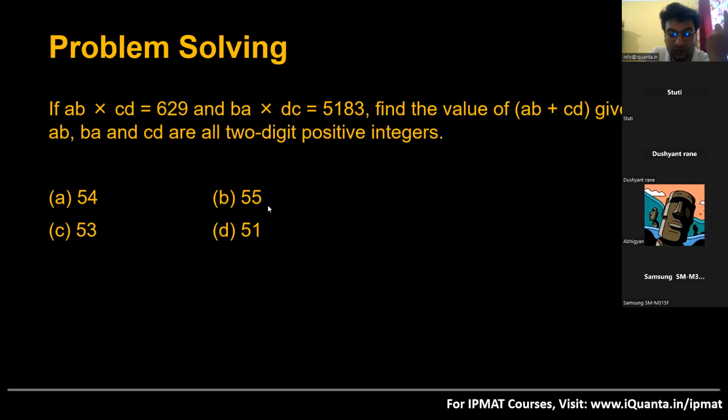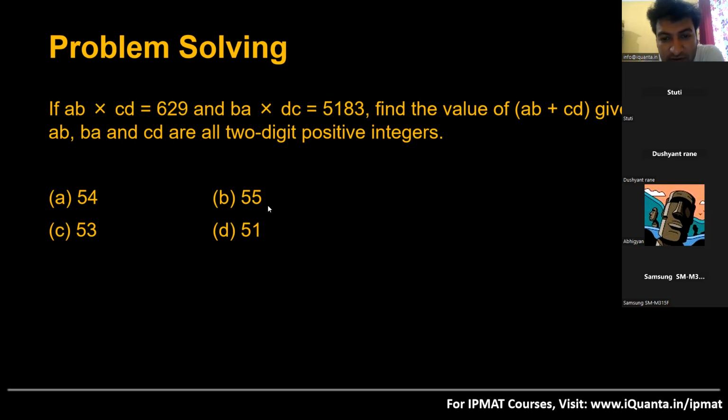What if there is another even number in the options? If there is another even number in the options, then I'll have to individually find out the value of A, B, C, D. Then this question is going to take a lot of time. It is better that we leave this question. Because, Aishwarya, you will have to individually find out the value of all the digits, which is going to take a lot of time. You will have to write it in the form 10A plus B, 10C plus D, then equations will form, you'll have to add and subtract the equations, and then maybe in the 10th or 11th step we'll find the answer. It is better that I skip this question and go to some other question in the examination. Got it? Then there are more doubts.